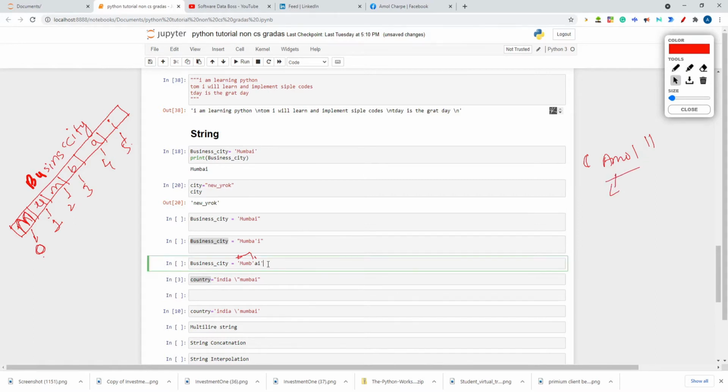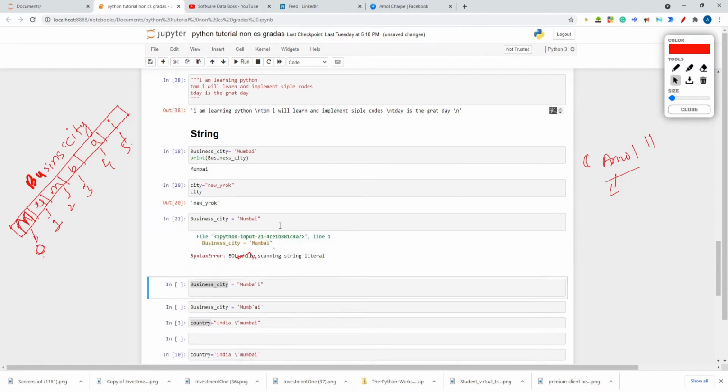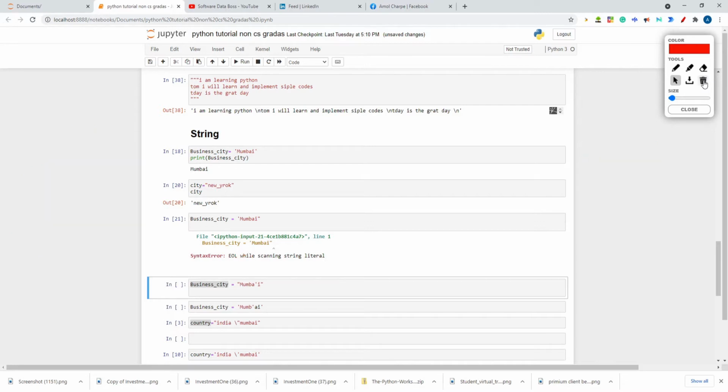So let's run this. If I run this cell, I'll get an error. Okay, what error am I getting? I'm getting the error EOL while scanning string literal. Okay, so this is the error, because if you are starting with a single quote, you should end the string with a single quote only.